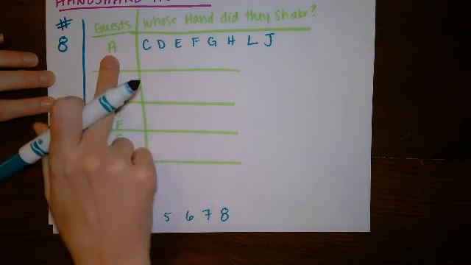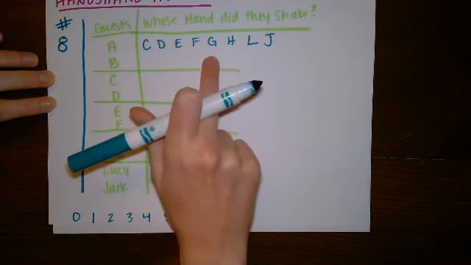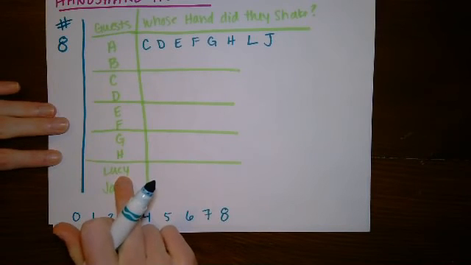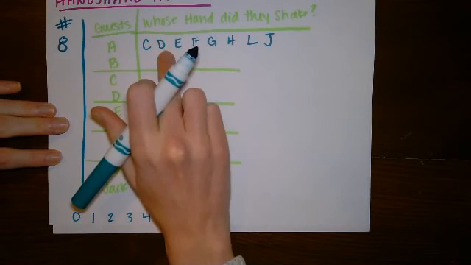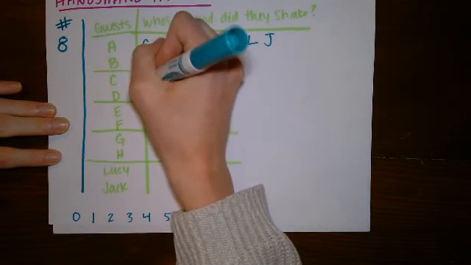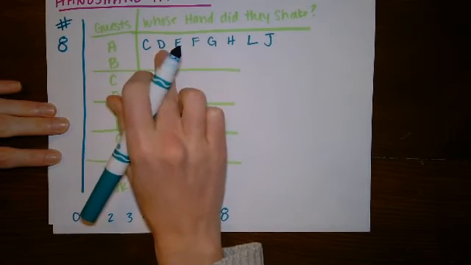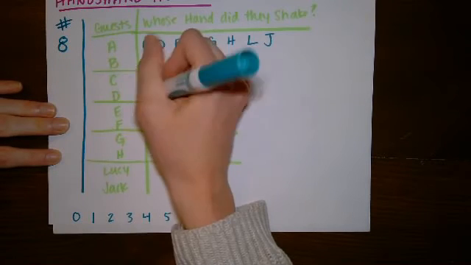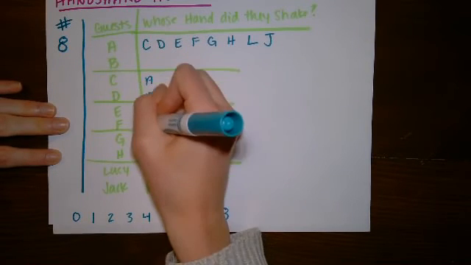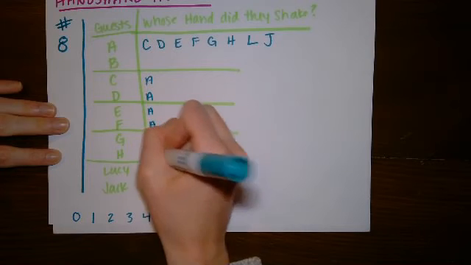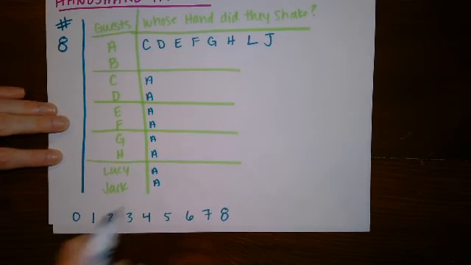Now, I already listed that A shook these people's hands, so I can fill those in my table down here. I know that A shook C's hand, so obviously C shook A's hand. I know that A shook D's hand, so obviously D shook A's hand, etc. So I'm going to list that all of my guests shook the hand of person A.